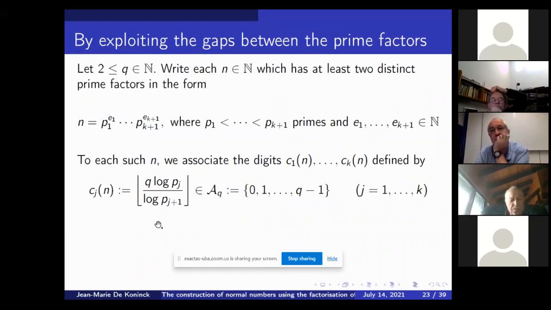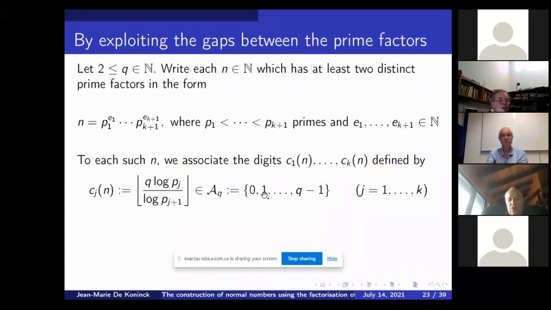What I do is take the integer part of q times, where q is fixed, bigger or equal to 2, the quotient of the logs of the consecutive primes. Log of p_j over log of p_{j+1} is of course smaller than 1, so multiplied by q it will be smaller or equal to q minus 1, because I take the integer parts.